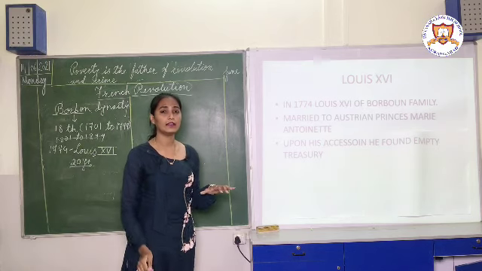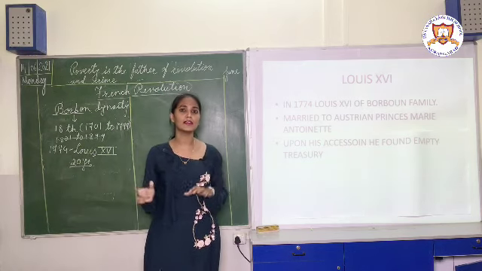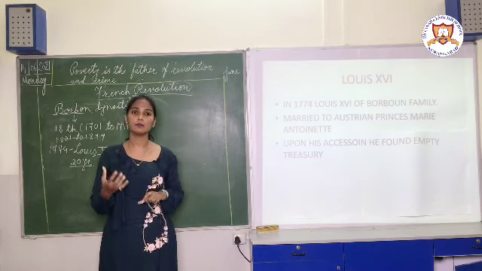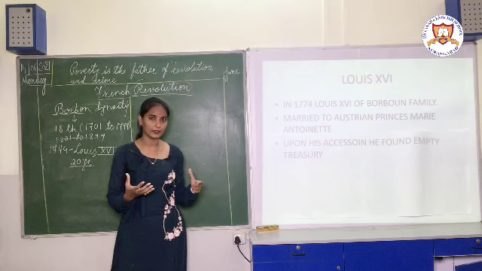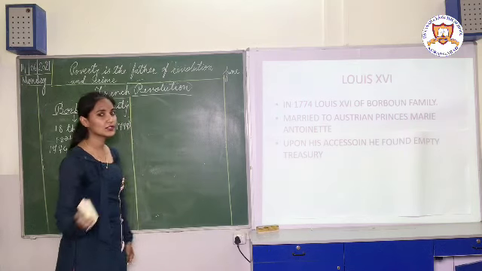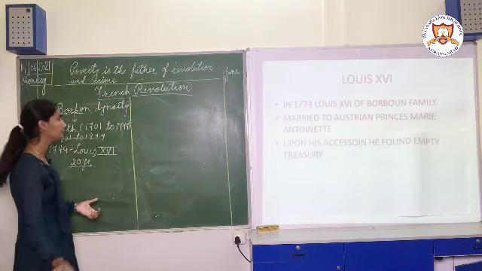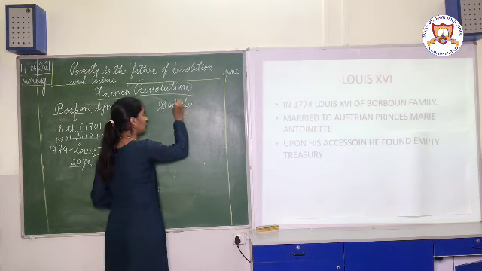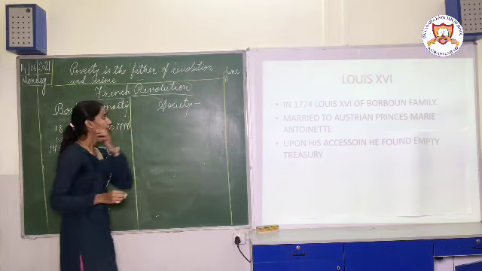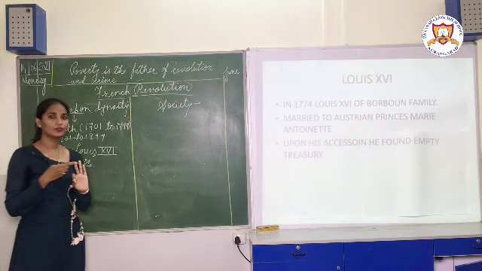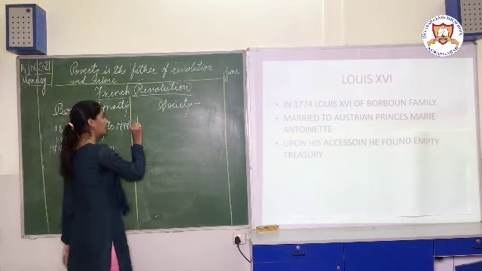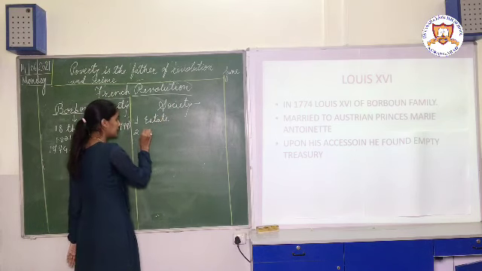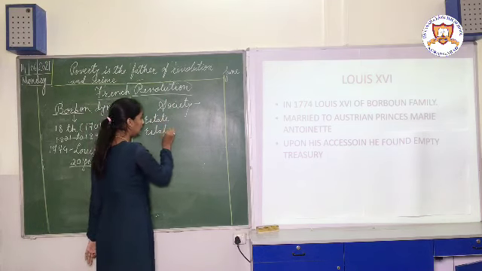First, we will see how the society was in France, which kind of people were living, and how they suffered. That we will see, how the society of France was divided. French society was divided into 3 states: first state, second state, and third state.